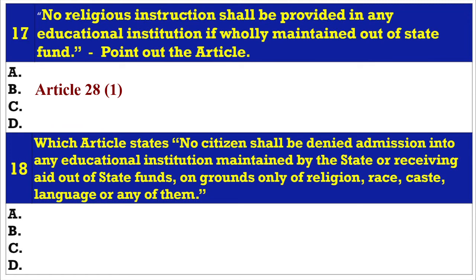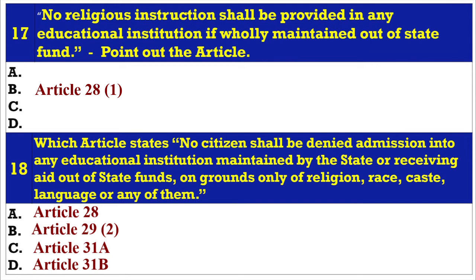Question 18. Which article states no citizen shall be denied admission into any educational institution maintained by the state or receiving aid out of state funds on grounds only of religion, race, caste, language, or any of them? A. Article 28. B. Article 29(2). C. Article 31A. D. Article 31B. Answer B. Article 29(2).